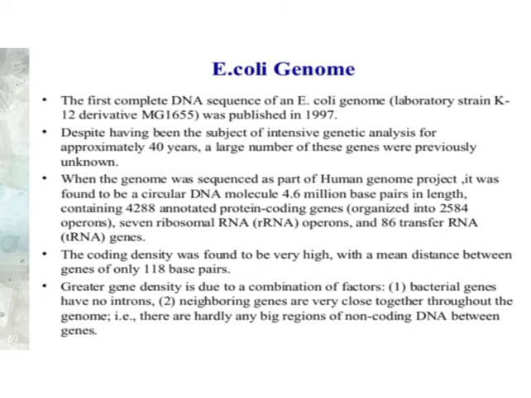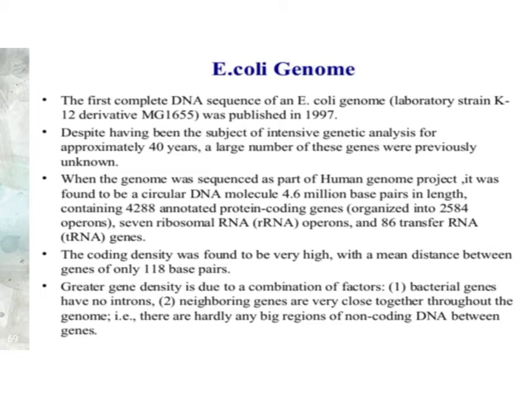But E. coli has some similarity with the human genome. In E. coli a very high density of genes is present, with a distance between genes of only 118 base pairs, due to which, as compared to the human genome, the E. coli genome is very small. In such a condition, within one gene there are 118 base pairs present. Due to this similarity, to study the human genome, E. coli is used as a genetic model.